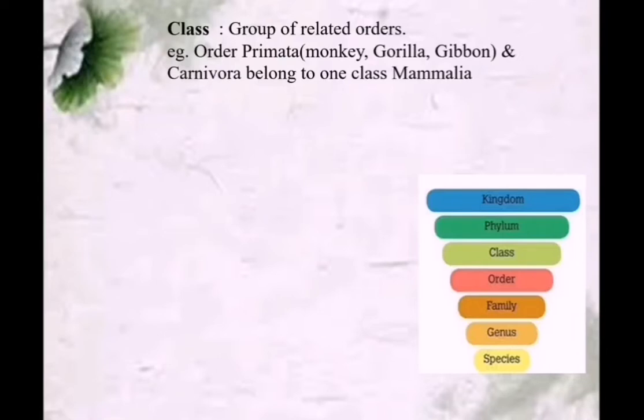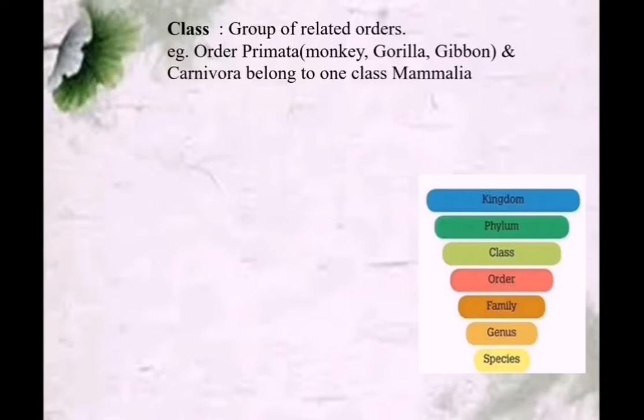Next is class. A group of related orders are coming under class. If the orders are showing any characters in common, they will come under the same class. Order Primata. The Primata order consists of monkey, gorilla, gibbon. All these are coming under the order Primata.